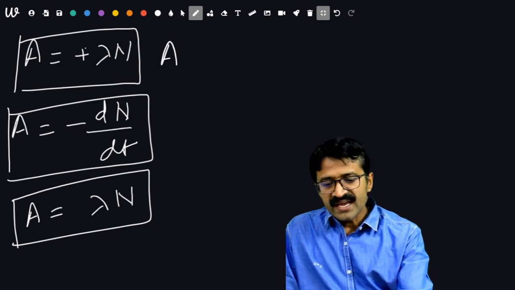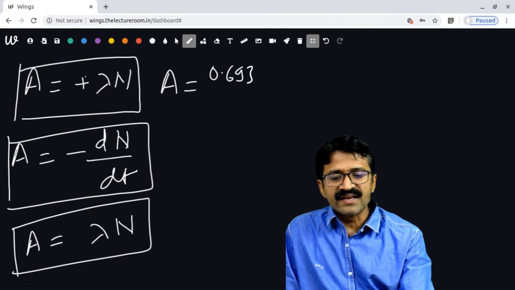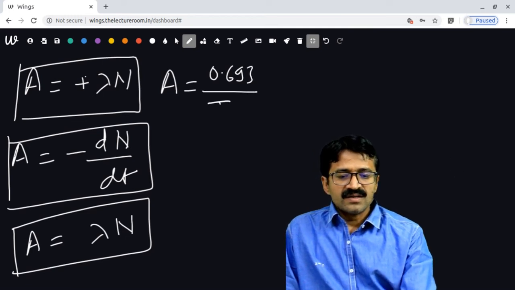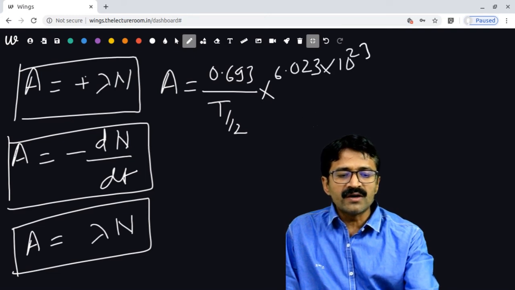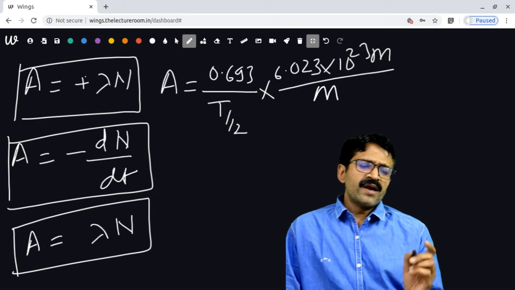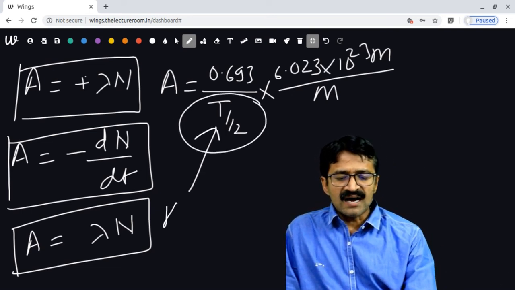In this way, A is equal to lambda, that is 0.693 upon t half, into 6.023 into 10 to the power 23 small m upon capital M. Now, what about t half? It is the half-life.